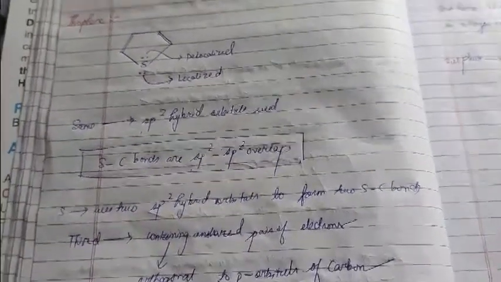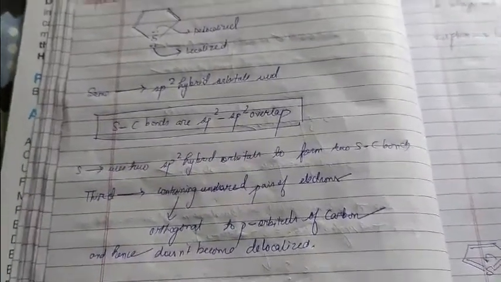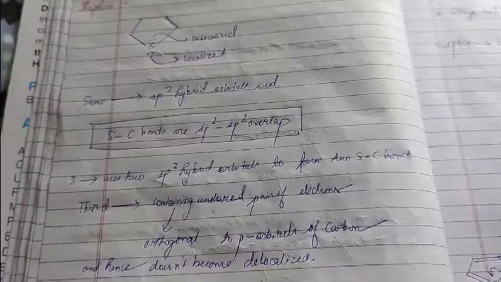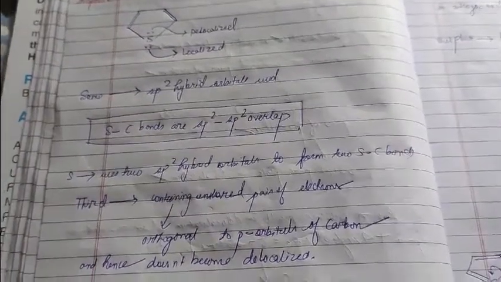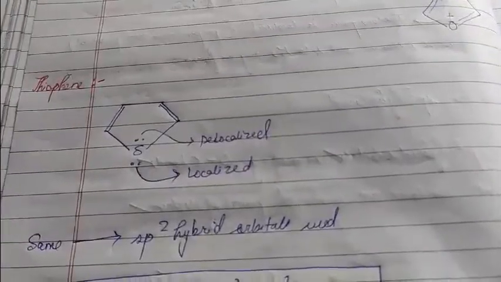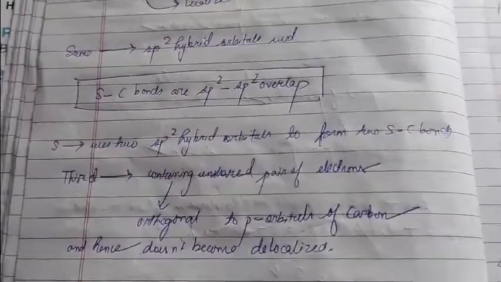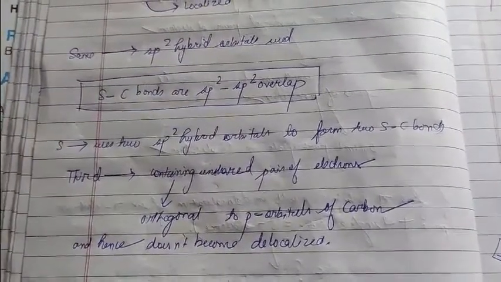The sigma bonds are all sp2-sp2 overlap, and again there are these 5 p orbitals that are overlapping to form a delocalized 6 electrons, and again that one lone pair that is represented outside the structure is the one that is orthogonal to these particular p orbitals and hence doesn't take part in this delocalization.